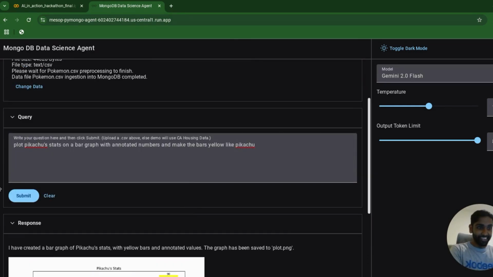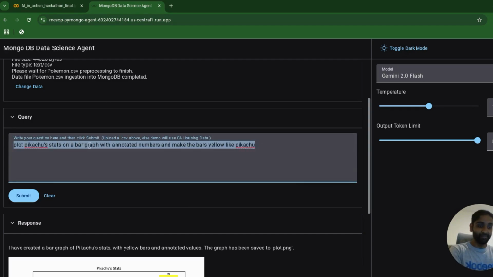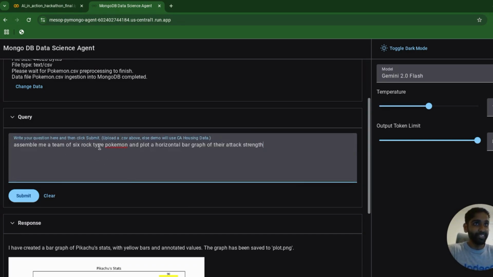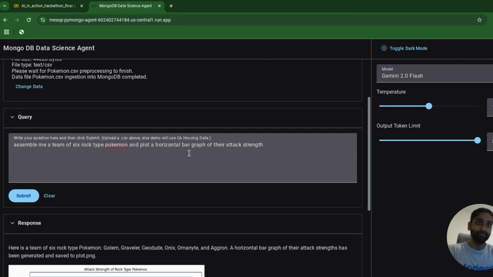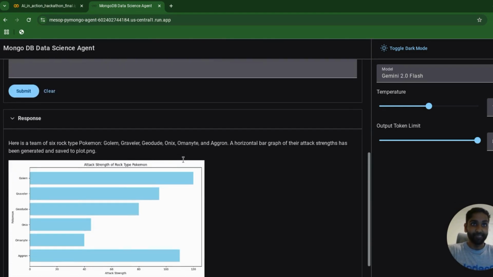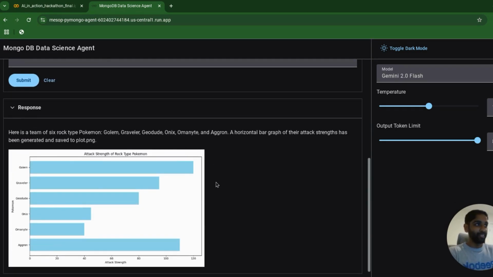All right, last thing here. Let's make Brock, our first gym battle, a little bit more tough to beat. Let's give him 6 rock type Pokemon and have their attack strength displayed. Awesome. So here it is. That would be a difficult to beat Brock.